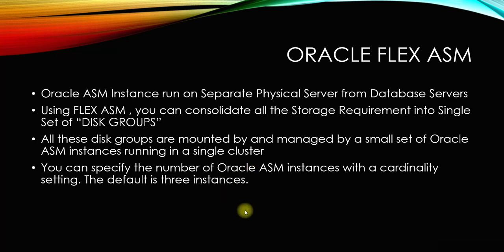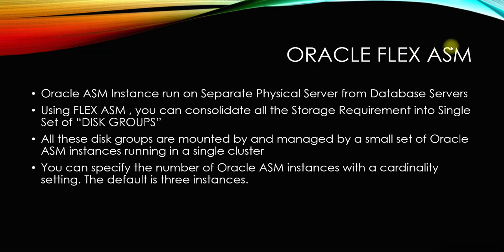So cardinality means, if there is a 4 node cluster, during the grid installation, right, there will be ASM installed as well as clusterware installed. So during that installation step, we will select the cardinality as 2. So what will happen is ASM instances will be started on only 2 nodes. On the other 2 nodes, those database instances will be using the ASM instances on those 2 nodes to fetch the records, right?